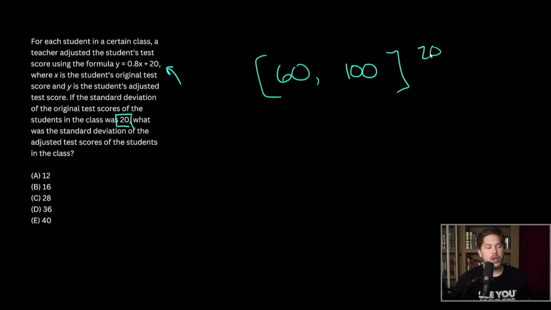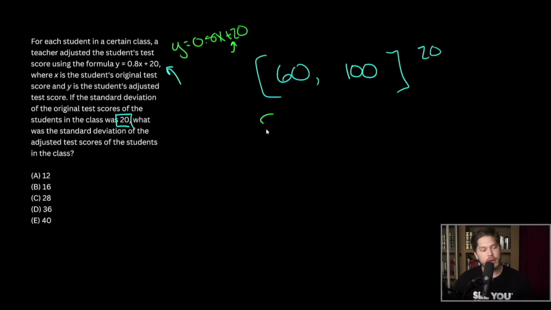Okay? So I want to quickly point out that if you add or subtract consistently from your list, your standard deviation does not change. We're told here that our teacher is putting the grades through this function of 0.8x plus 20. Well, this 20 really has no bearing, and let me quickly show you.